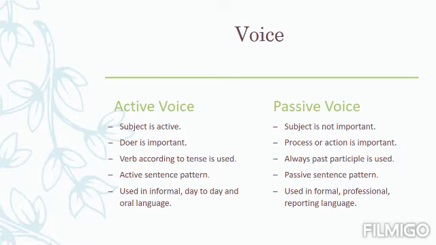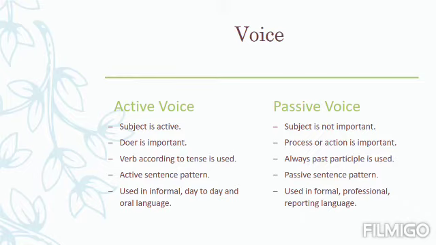In active voice, the doer is important. That means the person who is doing the action, the person who is doing the process, is always given the important place in the sentence, that is the first place, because as we already know, the subject is put first in the active voice construction, while in the passive voice the process or action is important, not the doer of the action.